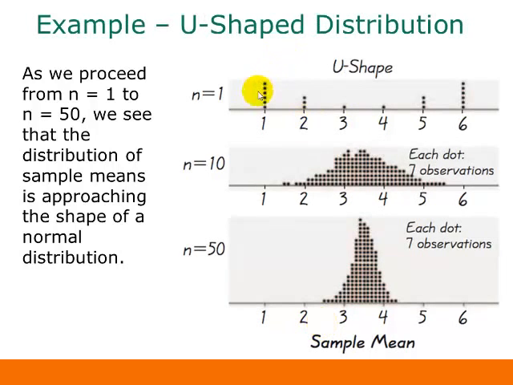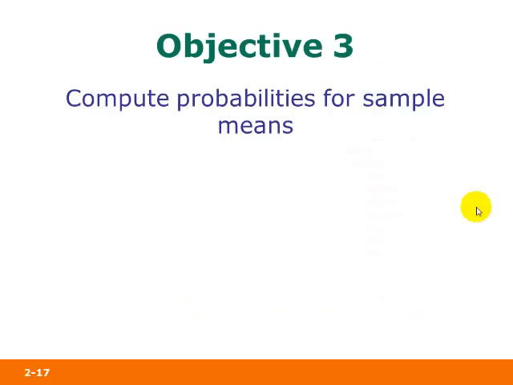And finally, what if we start out with a sort of a U-shaped distribution, where it's higher on the two ends and lower in the middle? Still, when n is equal to 10, it's already gone to a somewhat bell-shaped distribution, and when we go all the way to n equals 50, we've got a nice bell-shaped curve.